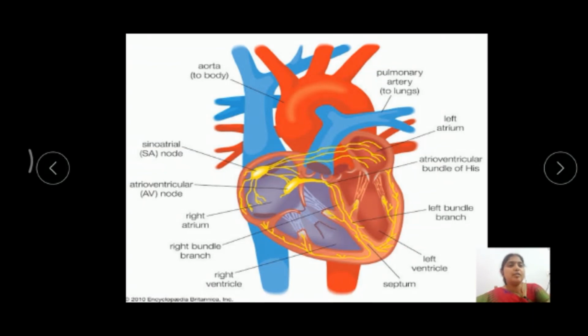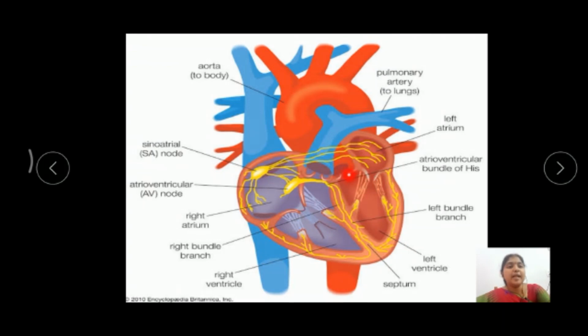Where the pulmonary arch arises from the right ventricle, it is guarded by a tricuspid valve. This is called the pulmonary semilunar valve.